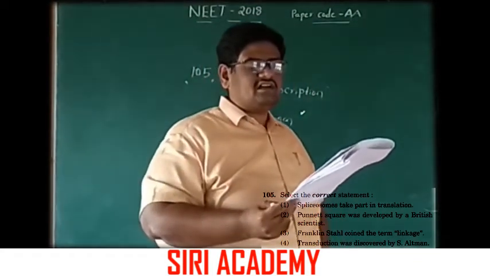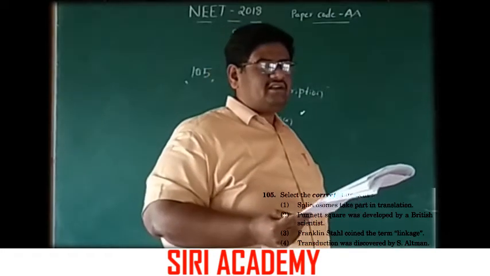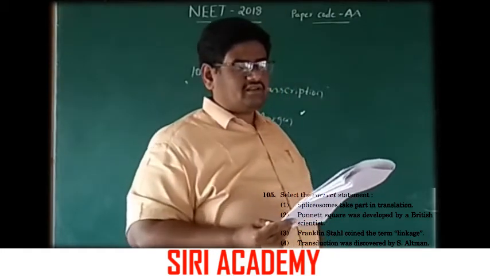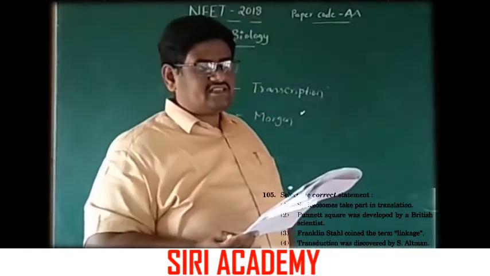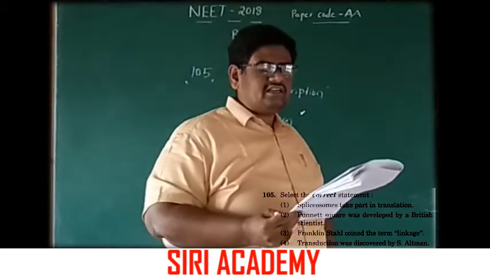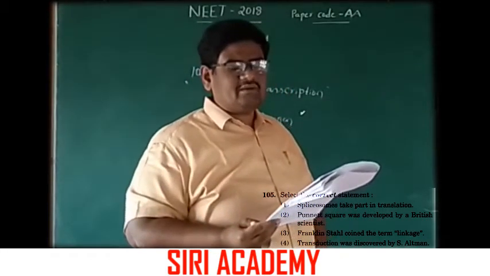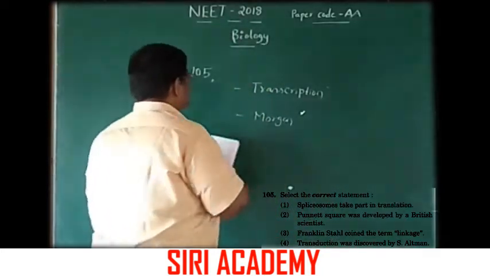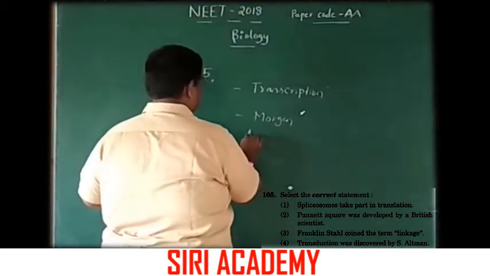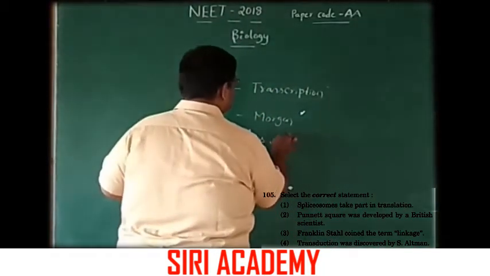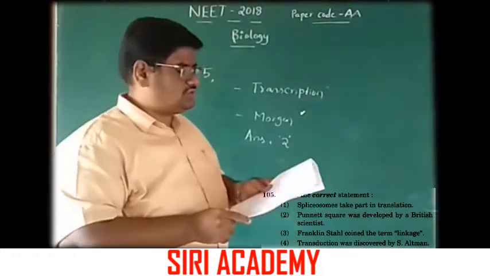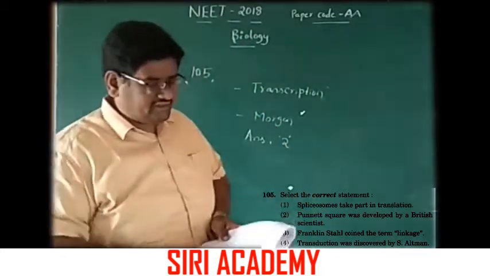This is also wrong one. Zinder and Lederberg discovered transduction. Here the correct statement is Punnett square was developed by a British scientist. The answer is option 2. That is the right one.